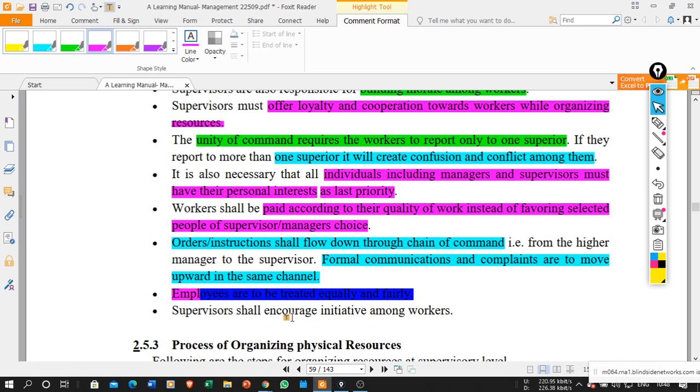The supervisor shall encourage initiative among the workers. As a supervisor, you need to initiate the workers to take decisions. We need to motivate the workers to give suggestions and all these things.